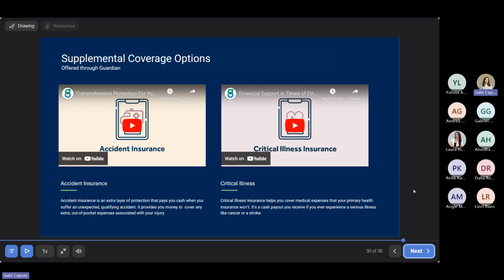We also have some additional Guardian products available to you here. There's accident insurance as well as critical illness. So if you are in any kind of accident or you are diagnosed with a critical illness, you may receive a check from both of these policies. There's more detailed policy descriptions on Employee Navigator if you would like to learn more about them. But basically the way that both of these work is they pay money directly to you, and that money is yours to use for whatever you want. You can use it towards the expenses of the critical illness or accident, or you can use it for absolutely anything else. It is your money, so these are great products to help with any cost of accident or illness, as well as just the cost of life.